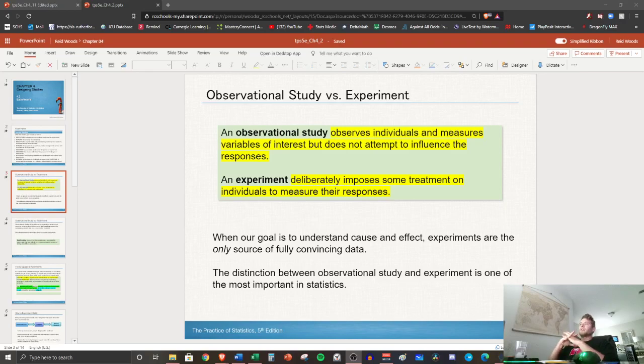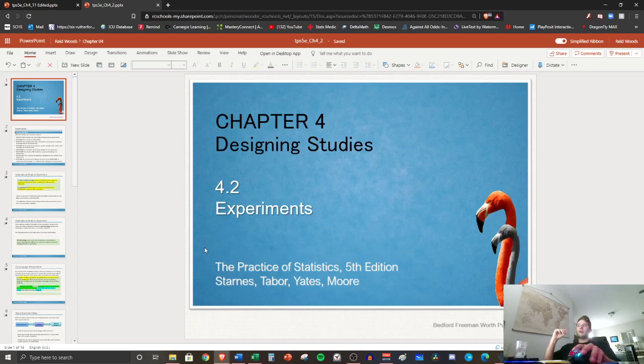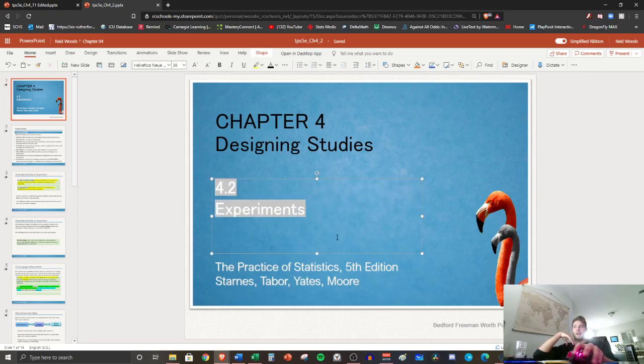All right, stats students, we're going to continue. We're moving on to the next part of this chapter. 4.2 is experiments. So in your notes, you can draw a line and then title it with this right here. And we're going to be talking about experiments.